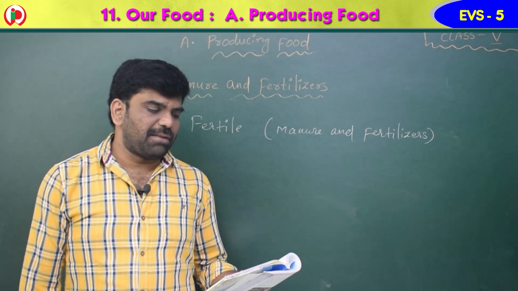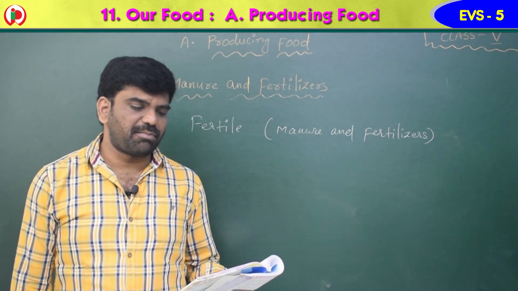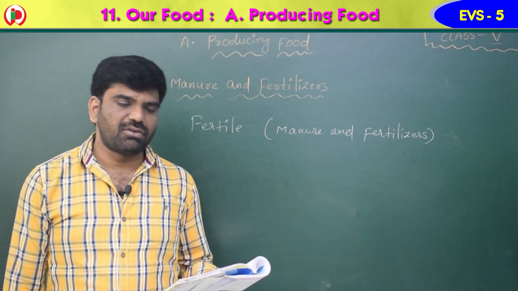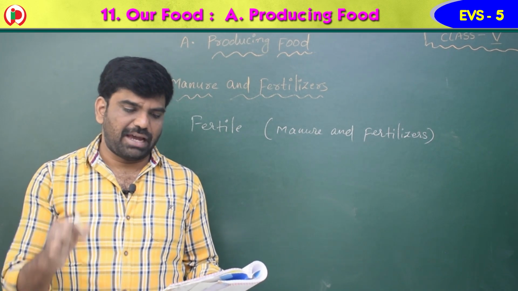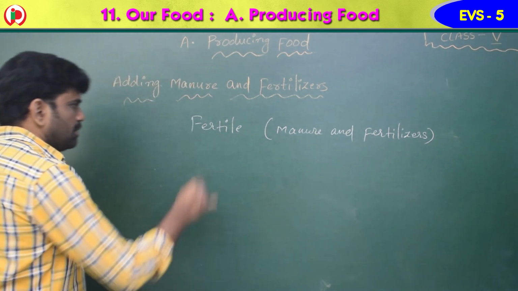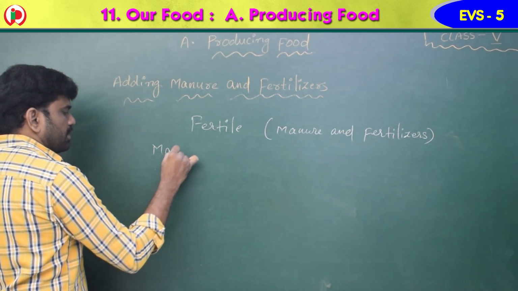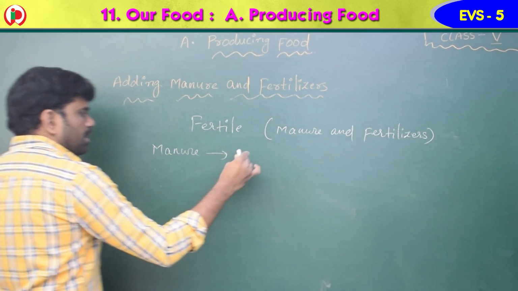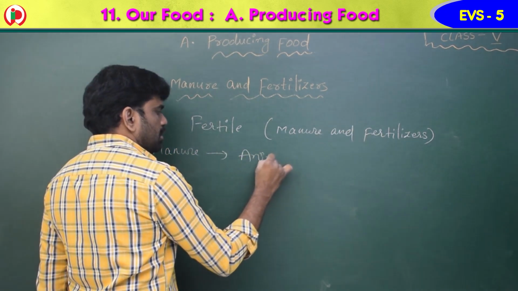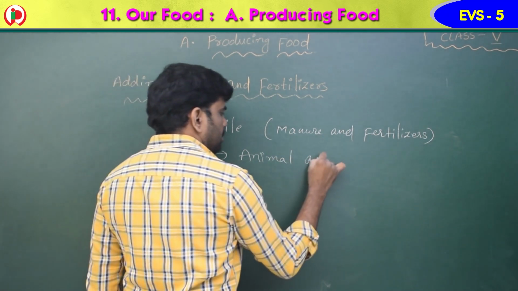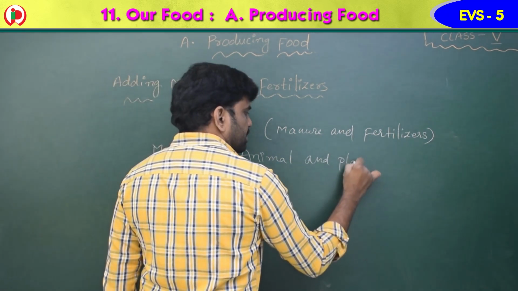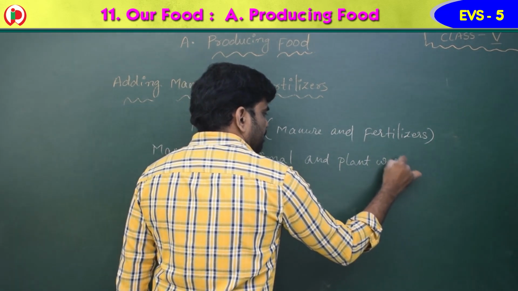Manure is made from animal and plant waste, whereas fertilizers are made from chemicals like nitrogen and potassium. So manure is made from animal and plant waste.